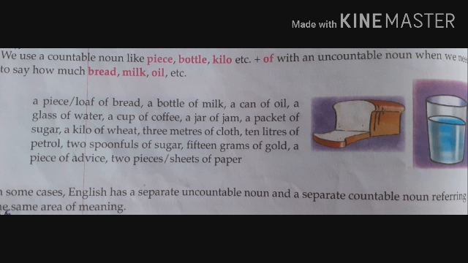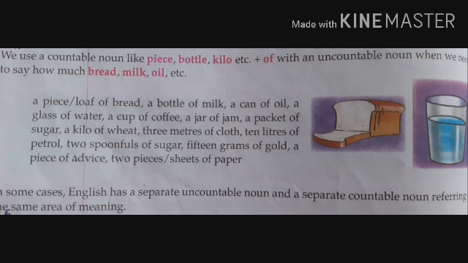From these words, a piece, we can use a piece of bread, a loaf of bread. We can use a bottle of milk. We can't say just milk. If we want to say a bottle of milk, it means that particular bottle. A can of oil, a glass of water.